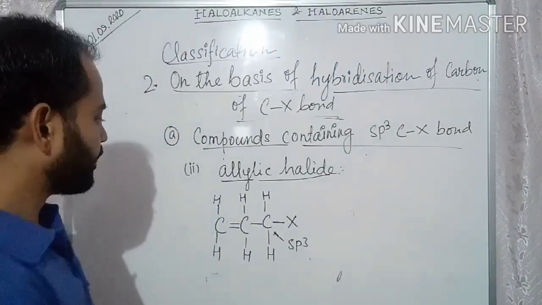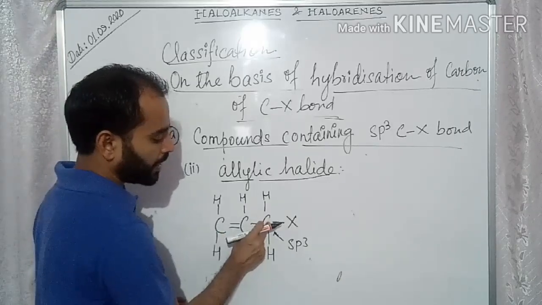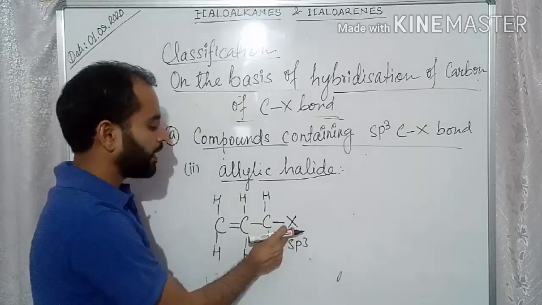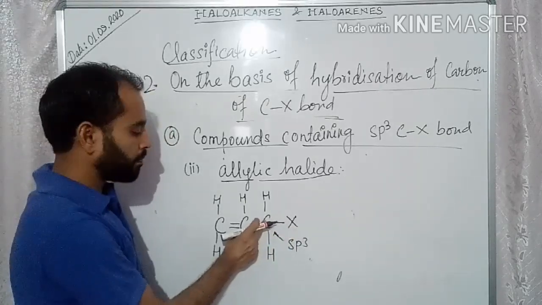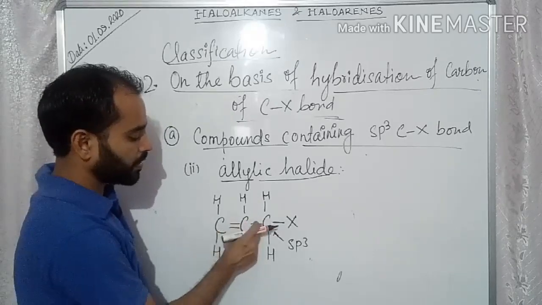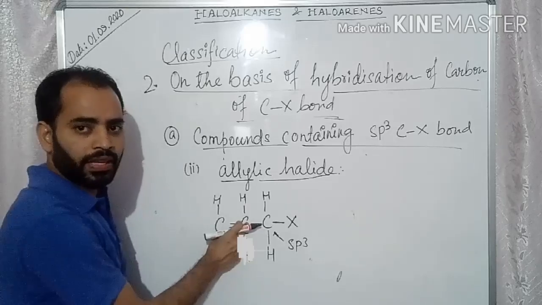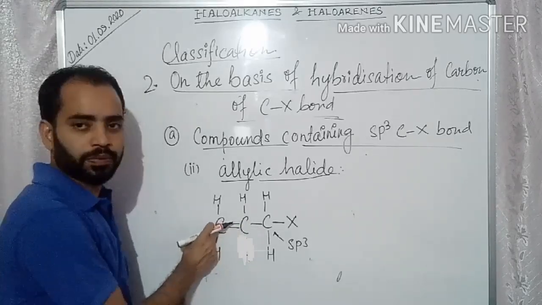Again I am repeating, in this compound this is the carbon attached to the halogen, and the carbon next to this carbon atom is this one, and it should be directly double bonded to another carbon atom.